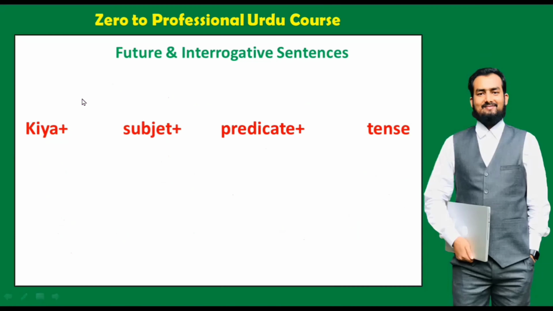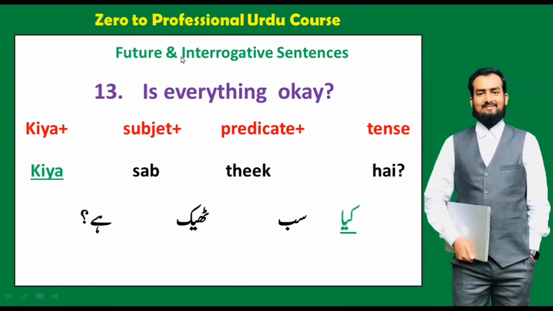Okay guys, and the next sentence is "Is everything okay?" How will you say? We will say kya sab theek hai. So here this sentence starts with the helping verb, that is why we have followed the structure of kya, then subject, then predicate, then tense.